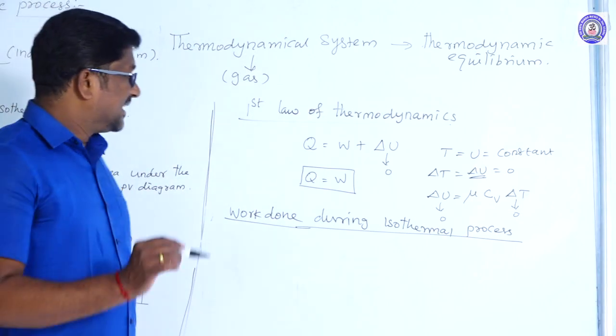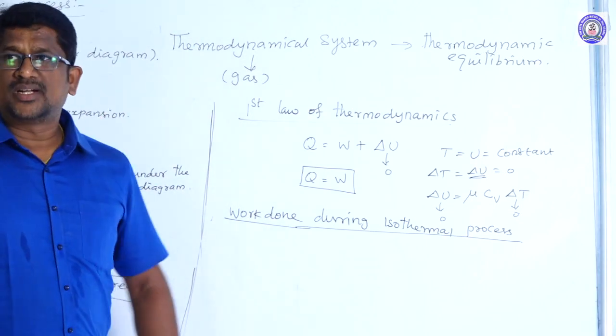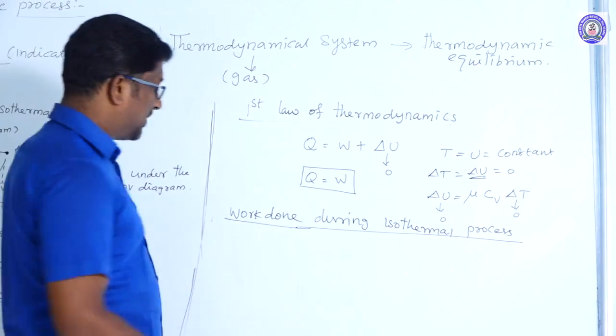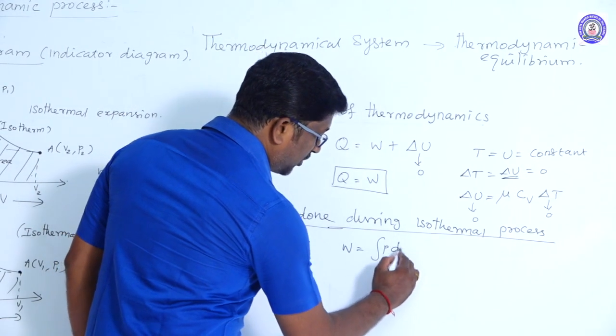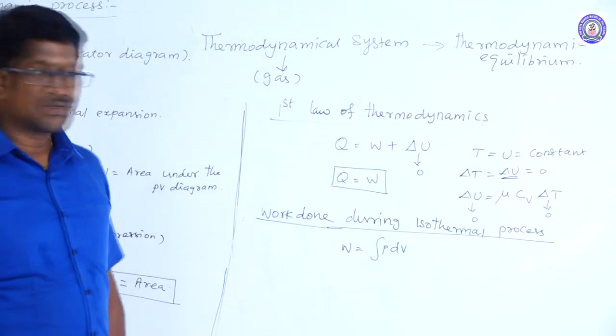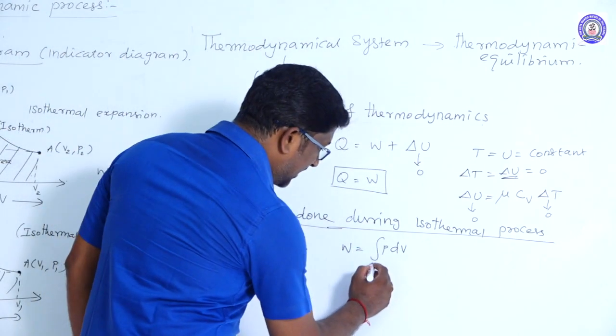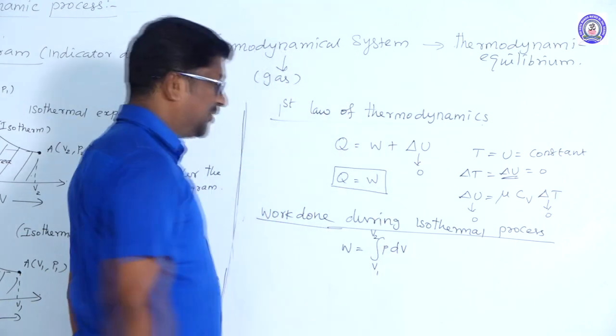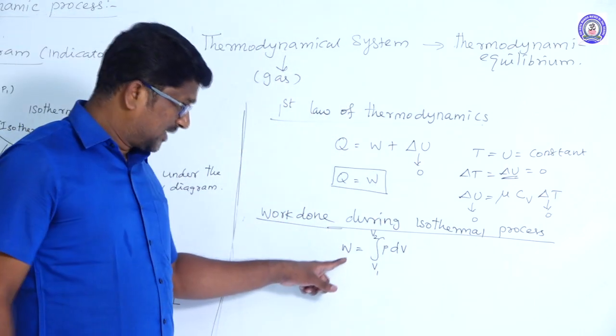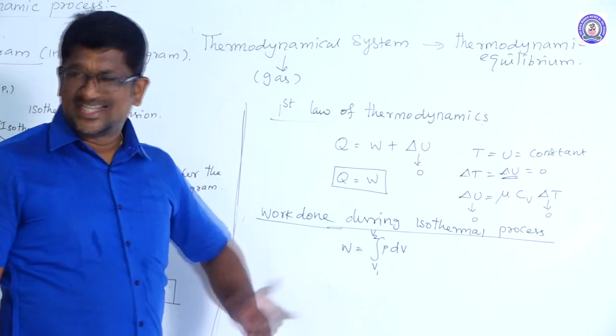Right. The general expression for work done in terms of change in volume is given by W is equal to integration of P dV. The limit is taken from initial volume V1 to final volume V2. So this is the work done formula in terms of change in volume.